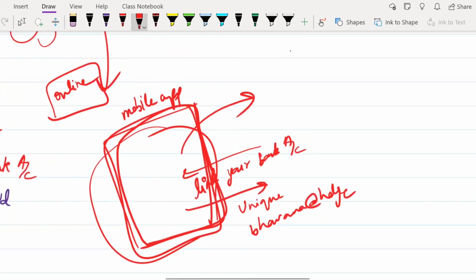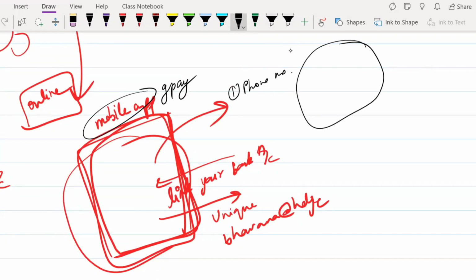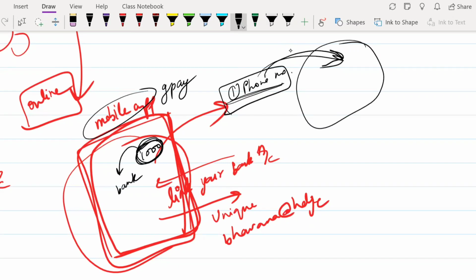How will I be able to make payments? To whoever I want to transfer the particular amount, I can use their phone number. Suppose I'm using a mobile app called GPay. If the other person's phone also has GPay and I put in their mobile number, then the money will get transferred directly to their GPay account or bank account. If I'm sending 1,000 rupees from GPay, this 1,000 rupees will directly get deducted from my bank account. And for the phone number I am sending to, whichever bank account it has been linked to, that 1,000 rupees will get credited in that bank account.